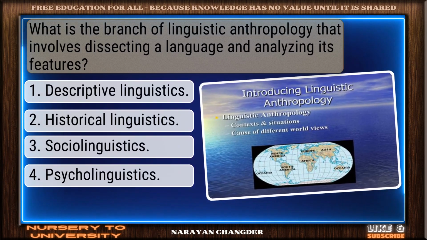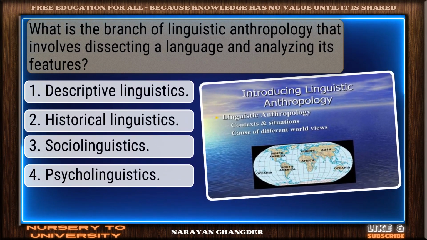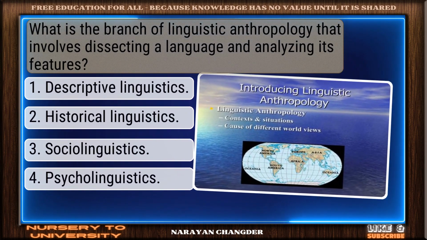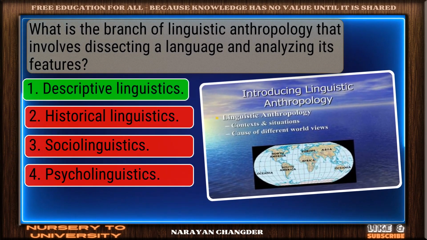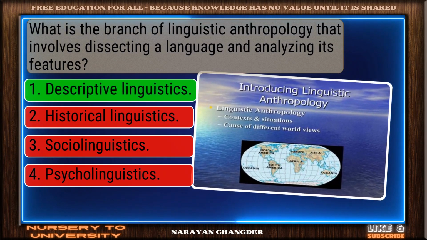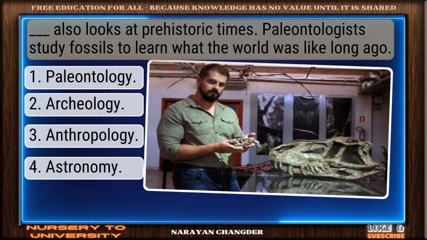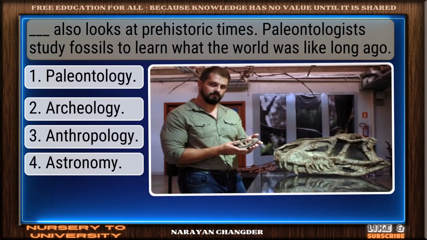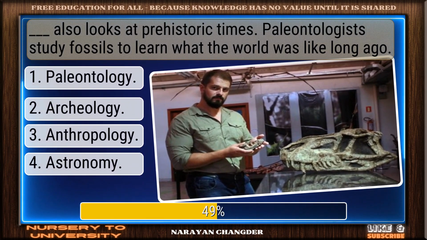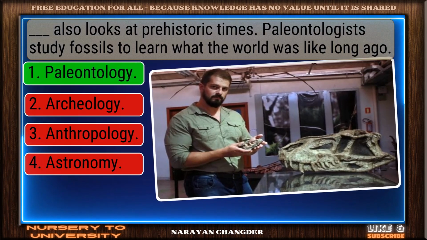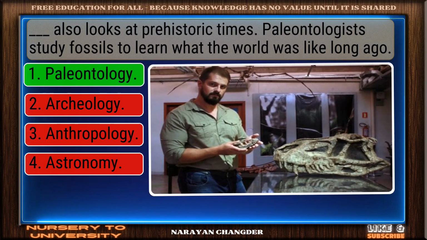What is the branch of linguistic anthropology that involves dissecting a language and analyzing its features? Right choice. Descriptive linguistics is the best answer. It also looks at prehistoric times. Paleontologists study fossils to learn what the world was like long ago. Great thinking. Paleontology is the right choice.